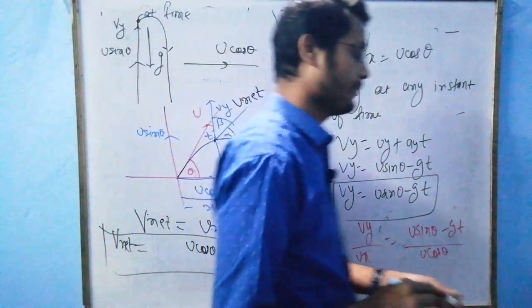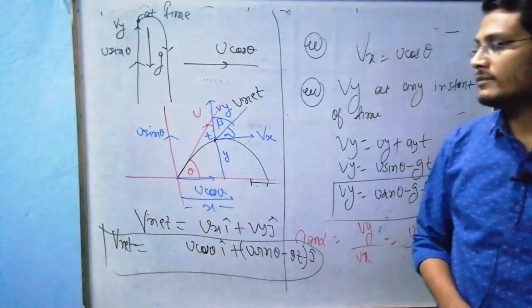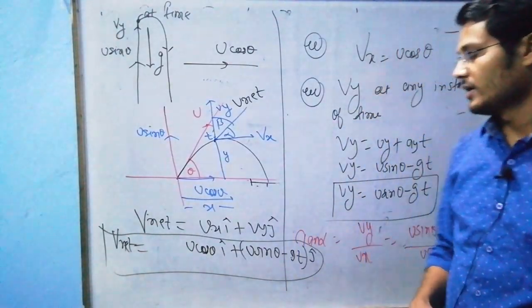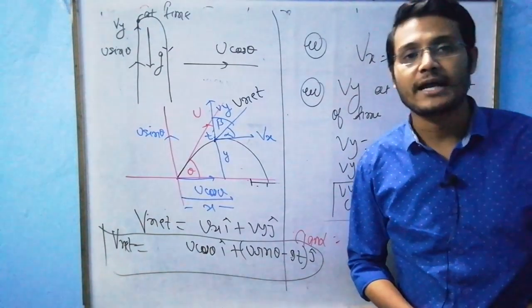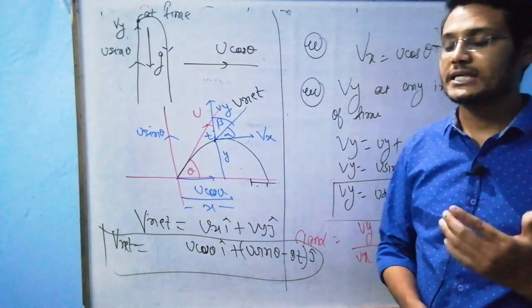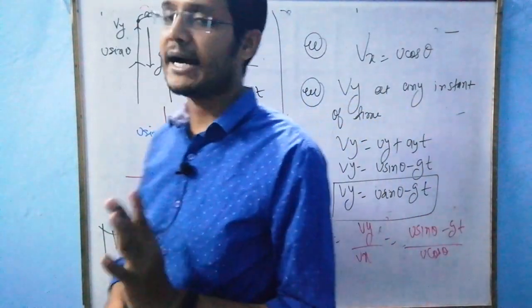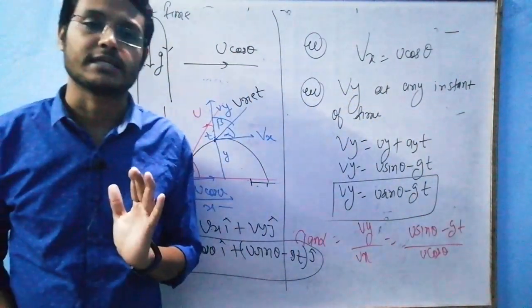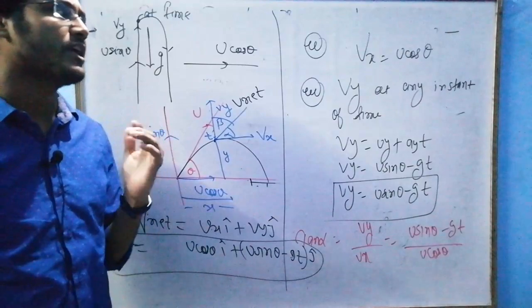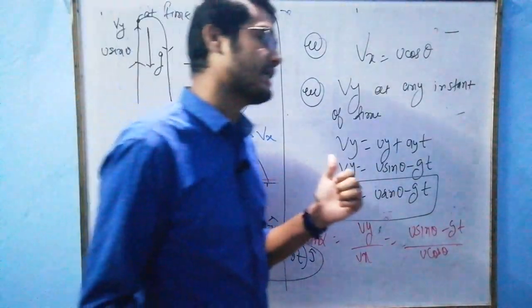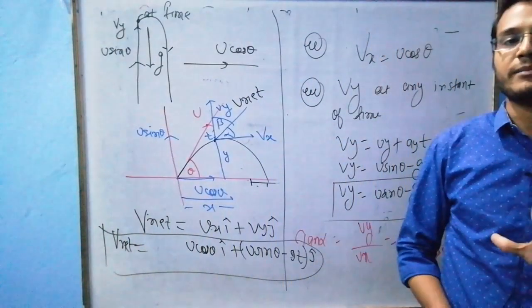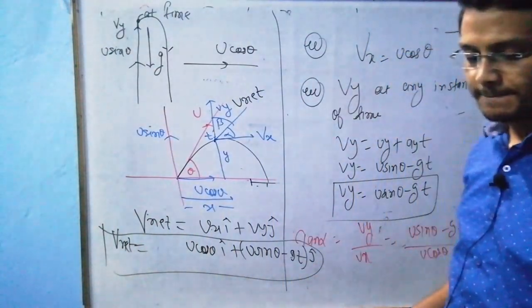Yes or no, sir? Done. I have taken out all the parameters. Now we have to find time of flight, range, and maximum height reached by the particle. So these three things are very, very new to us, sir, so we have to understand the logic one by one. Fine.